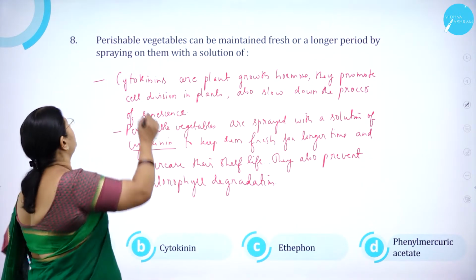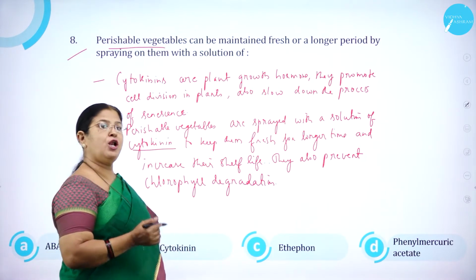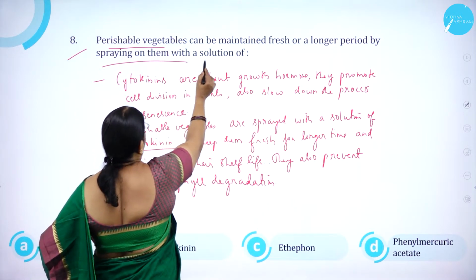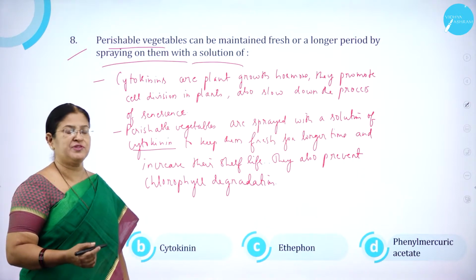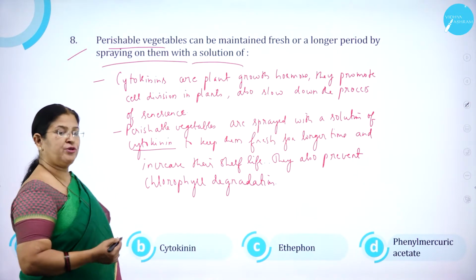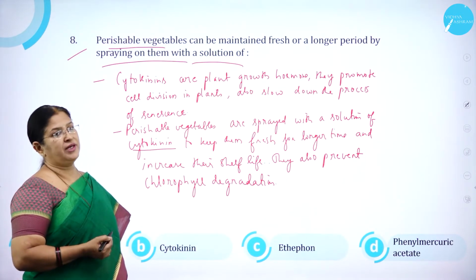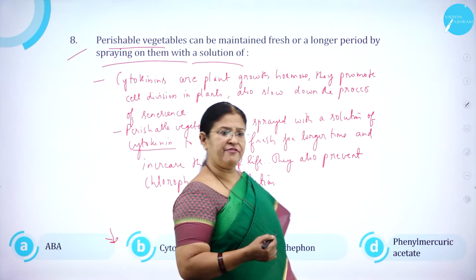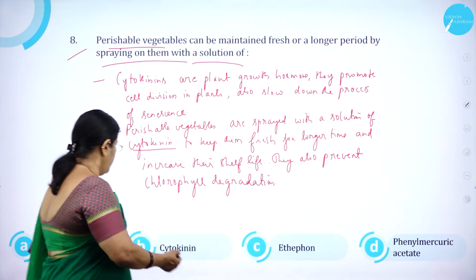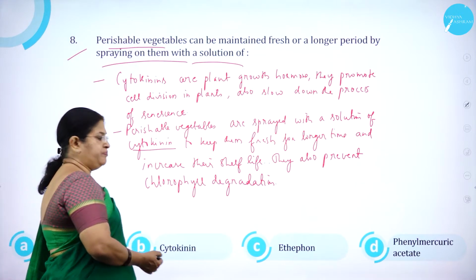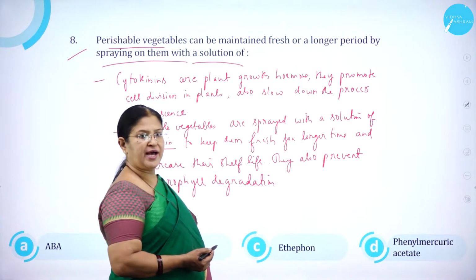Moving on to question number 8. Perishable vegetables can be maintained fresh for a longer period by spraying on them with a solution of. I think all of us know perishable vegetables are those which get spoiled very soon, right? So if you want to keep them fresh for a longer time, what is that solution which needs to be sprayed? Option A, ABA, that is abscisic acid. Option B, cytokinin. Option C, ethephon. And option D, phenyl mercuric acetate.